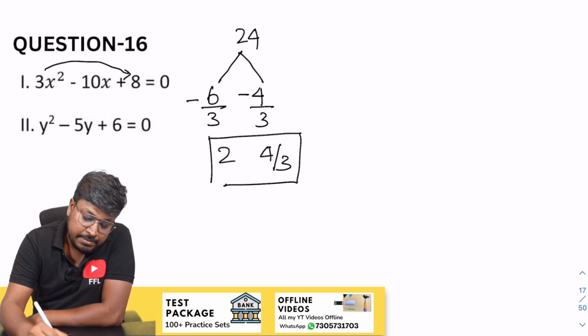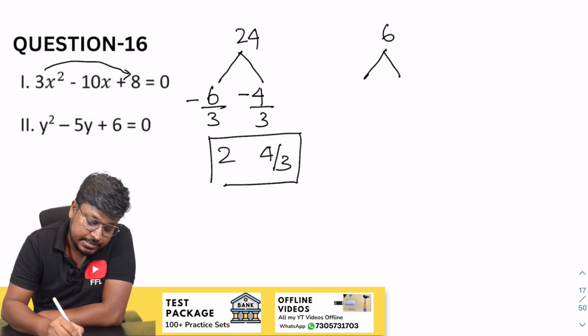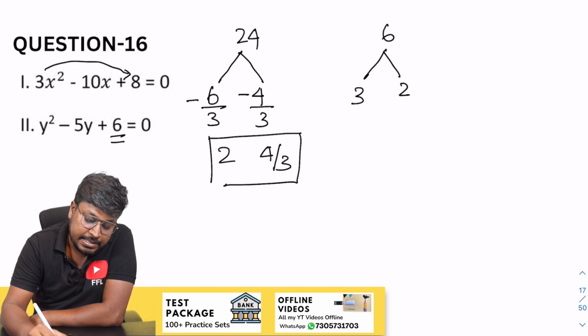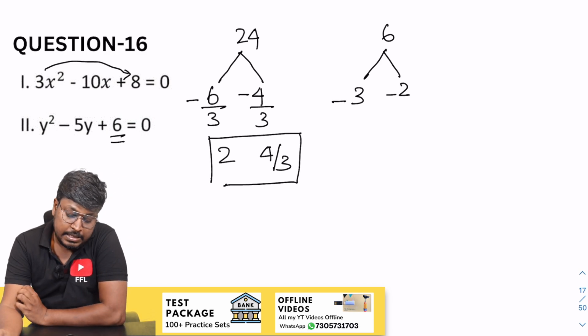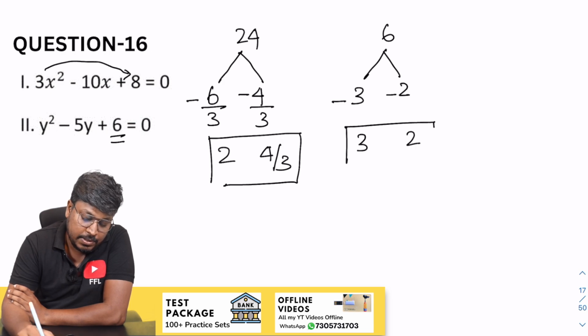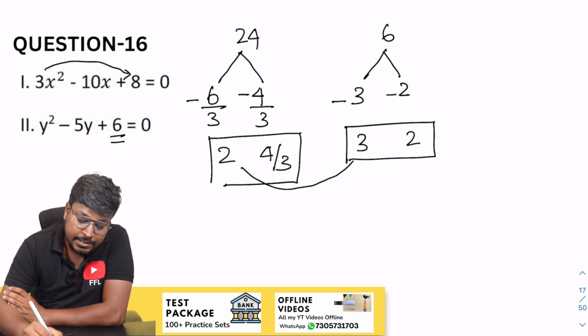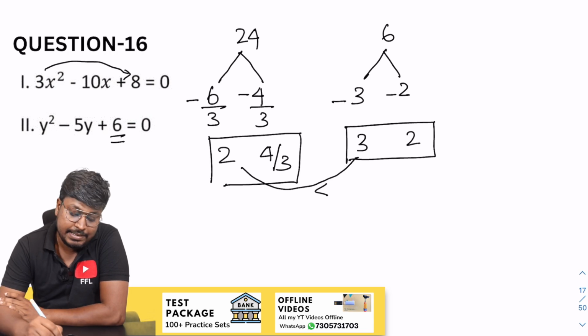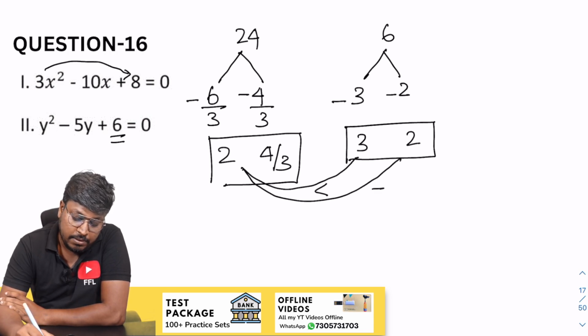So the next term will be 6 here. So 3 into 2 will be 6, minus 3 minus 2. While writing, you have to change the sign as 3 and 2. That's it. So now the comparison part. So 2 and 3, 3 is greater than, which means y is greater than. So 2 and 2 equal to. So y is greater than 4 and 3, 6, y is greater than.